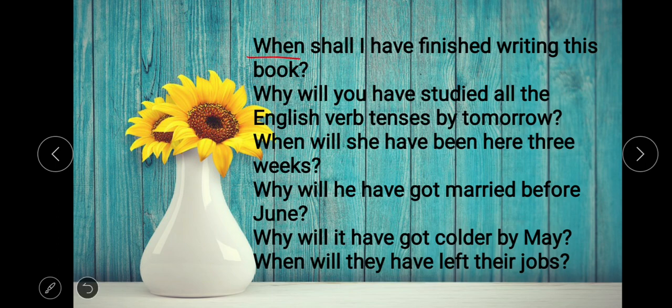Now WH word questions. First of all we use the WH word, then will or shall, then the subject, then have. When shall I have finished writing this book? Why will you have studied all the time? Here this is time. Will you have studied all the English verb tenses by tomorrow? When will she have been here? In 3 weeks. So these are WH word questions.